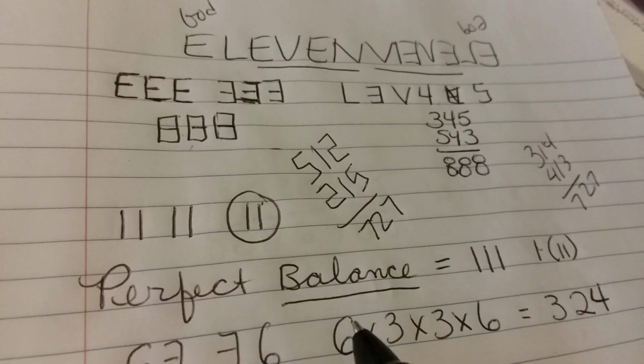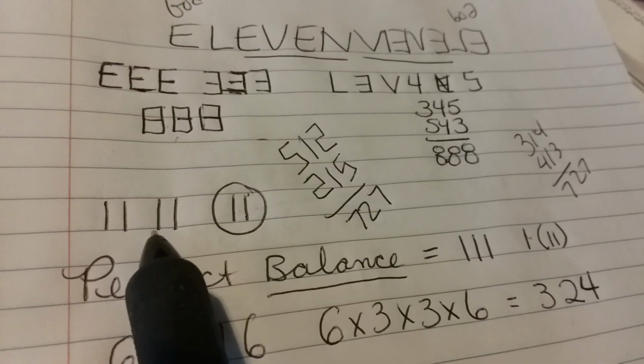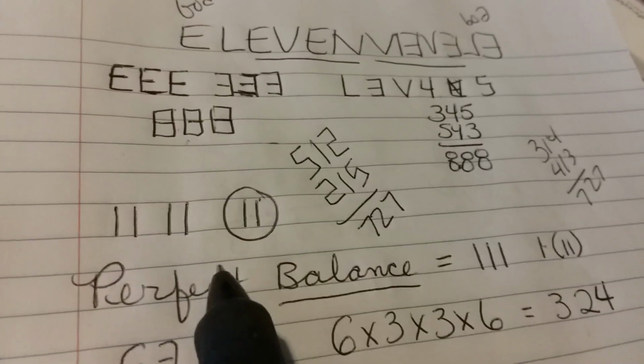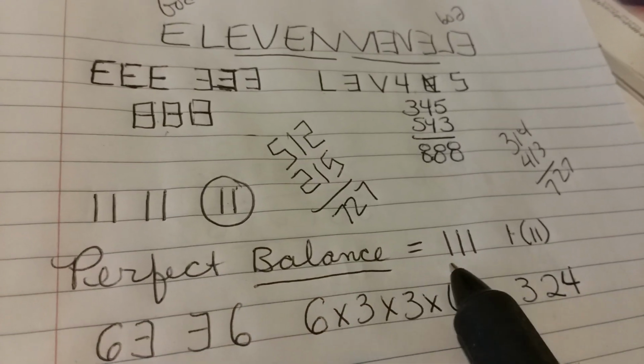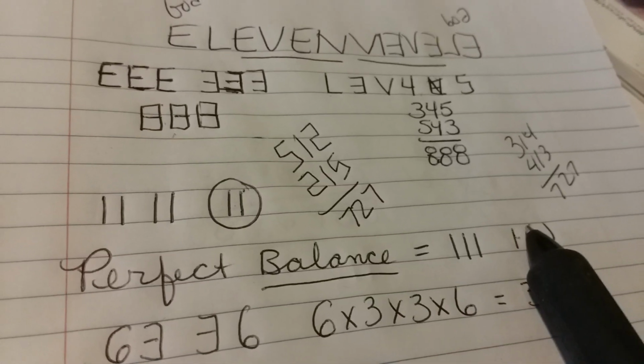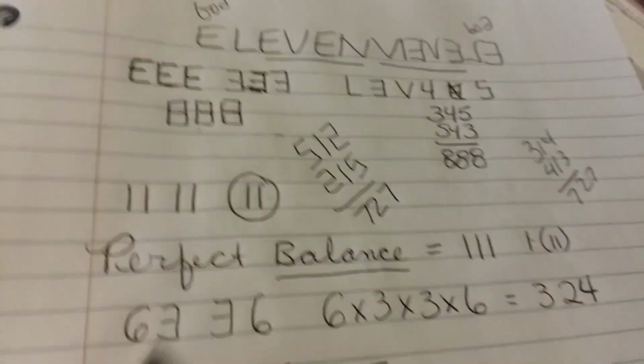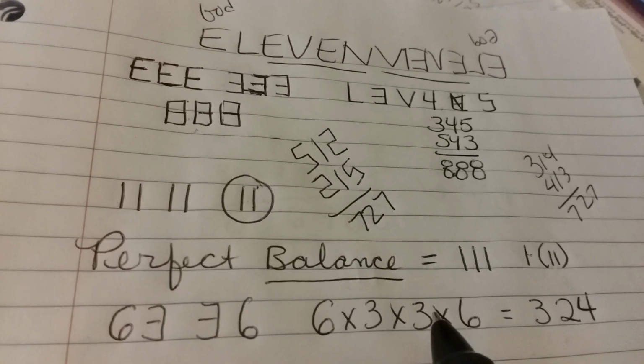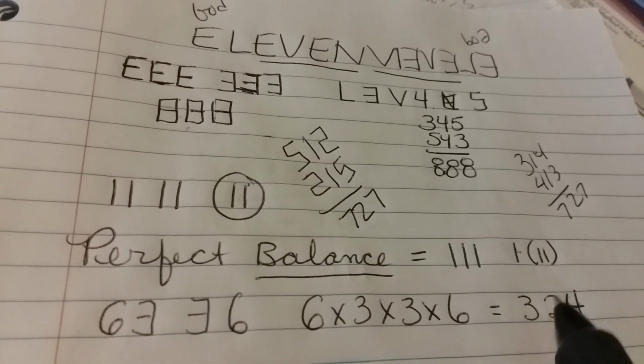The 1111. If you take this 11, it's the perfect reflection of this 11. So if you put them together, it makes 111. And perfect balance equals 111. And the word 11 equals 63. And 6 times 3 plus its reverse, 36, times 3 times 6 is 324.